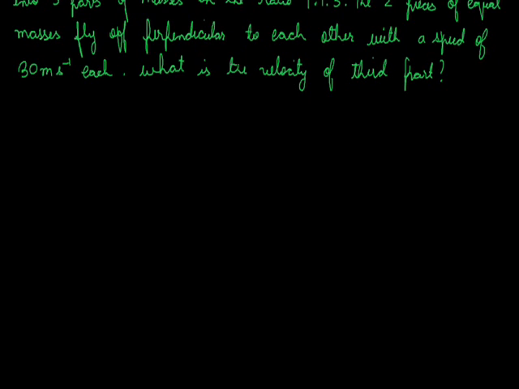Now in this question, first let us draw it diagrammatically, which makes it easier to visualize the components of the velocities. Let us consider that this is part M3 and it is moving off in this direction with velocity v3. Now it is given to us that the remaining two fragments fly off perpendicular. So let it be v1 and mass be m1, and let it be v2 and mass be m2.